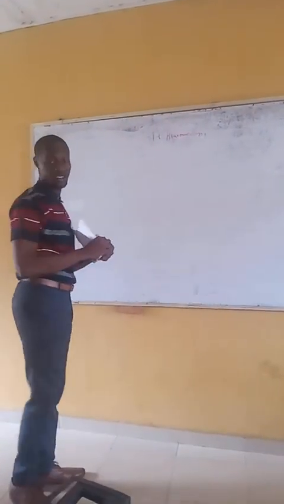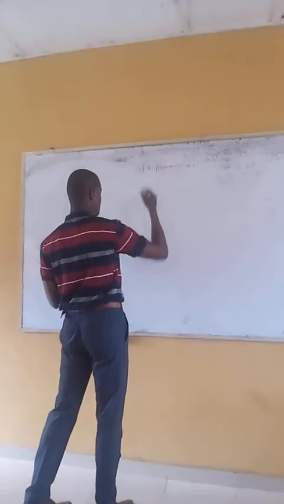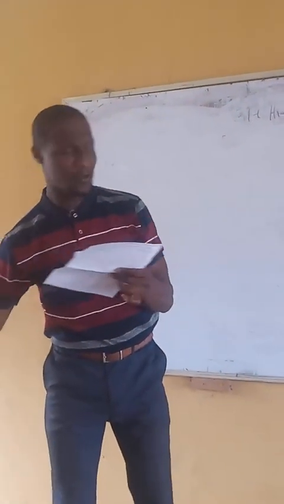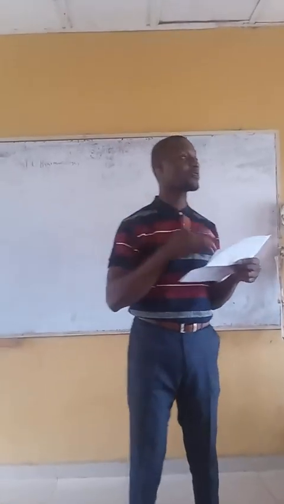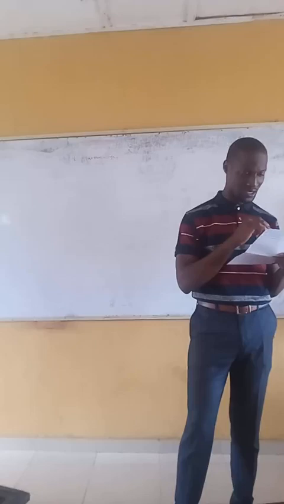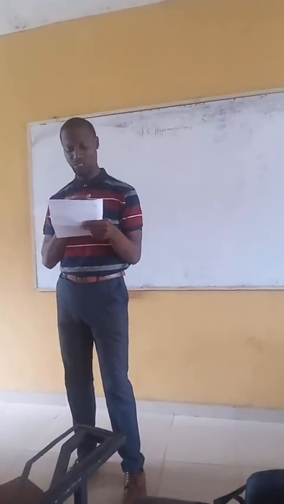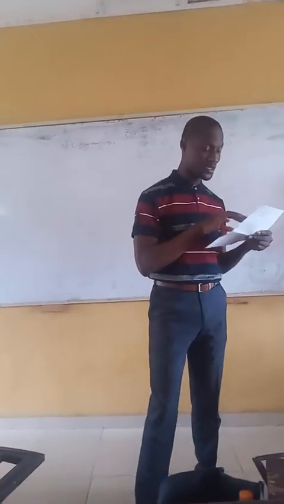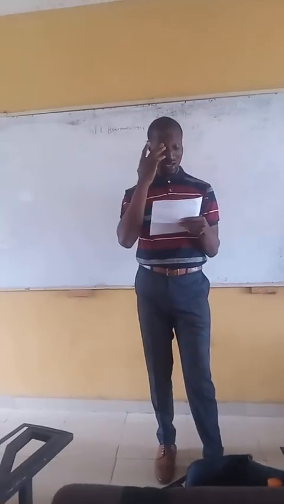We cannot list all of them. It's not exhaustive, but the major ones are the ones I listed. Aggressive factors will include your H. pylori, NSAIDs, acid, pepsin, etc. Then defensive factors are factors that tend to protect the stomach from the ulcer. And what do we have? We should have your mucus, bicarbonate, prostaglandins, and the submucosal blood flow. So these ones would help to counteract the negative effect of the aggressive factors.